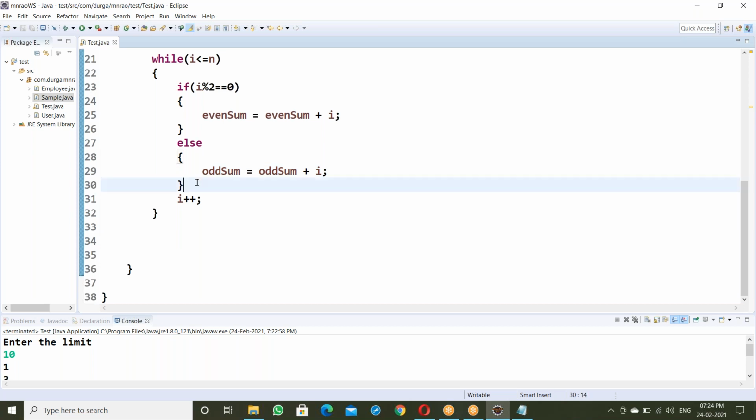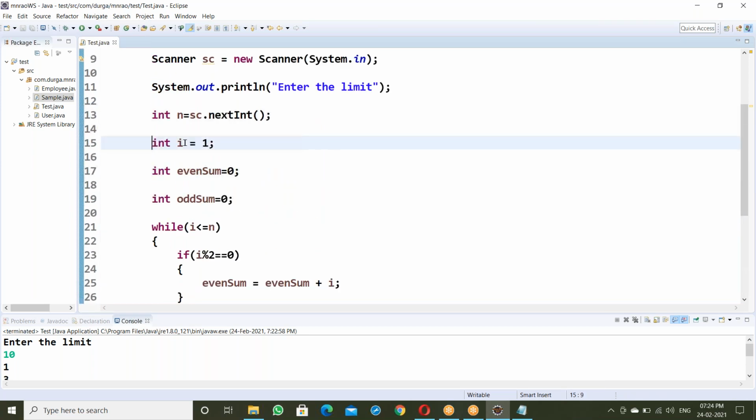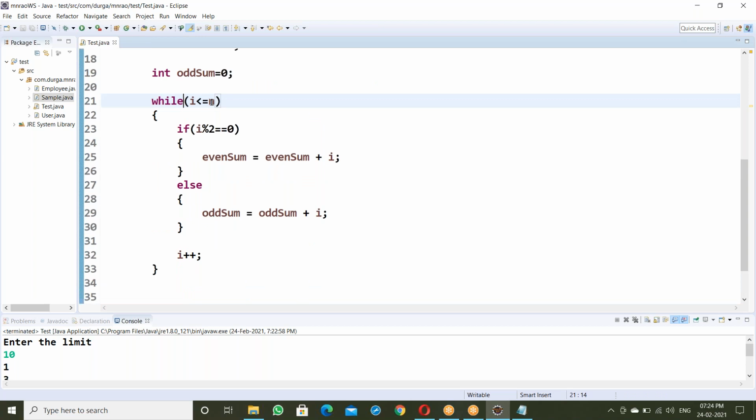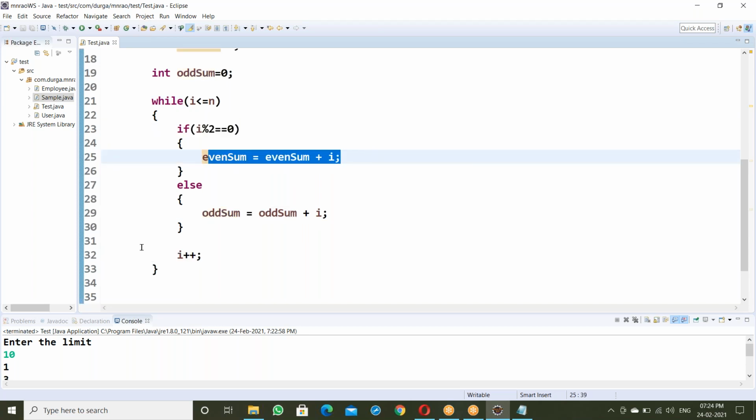After that, next I plus plus. See, I value is 1 here. 1 is less than or equal to n, it's true. So checking for even, no, false. That will add to odd sum. Then I plus plus, I value 2. 2 mod 2 equals 0 is true, so add to even sum. After that go to I plus plus.